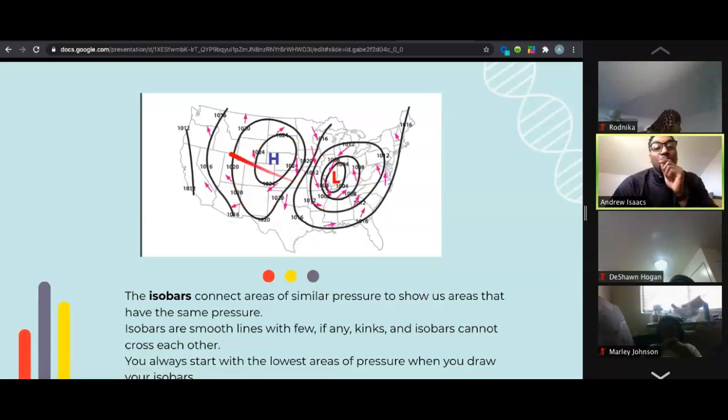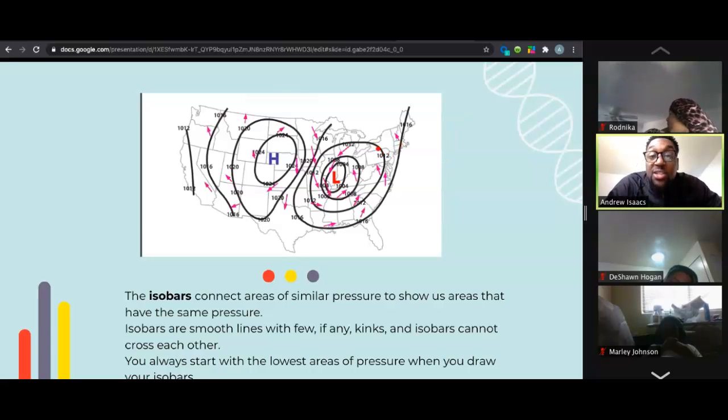So, as you can see here, all these isobars have smooth lines, right? Nothing is kinky or going all over the place. They're either straight down, all the way around, or they just go all over. They're really smooth lines, and they also cannot cross each other. So that's how we can tell that these all have the same areas of pressure, right? So we have 1012 right here, and then there's another one over here, I believe is 1012, that's over here. But because they can't cross each other, you have to make separate isobars, okay?